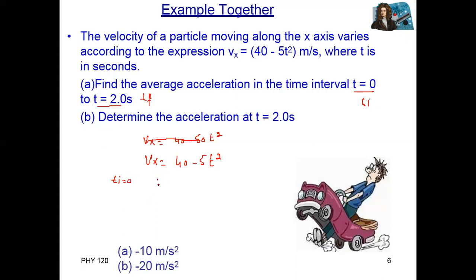When you put t equal to 0 here, Vxi, the initial velocity, is 40 minus 5 times 0 square, which means only 40.